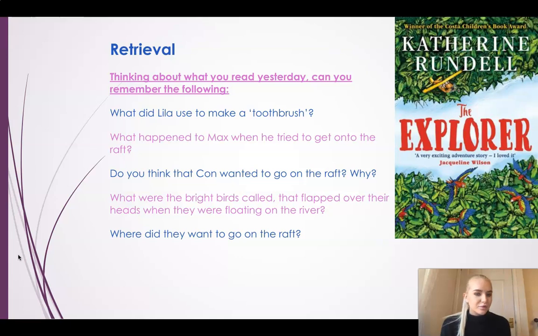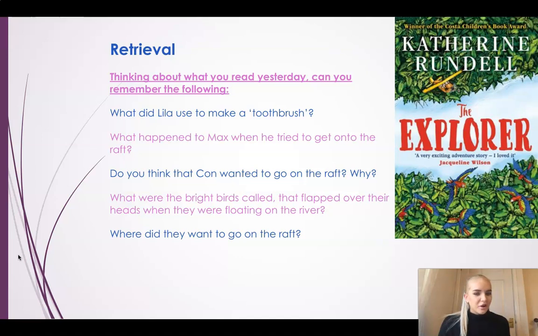Okay, what did Lila use to make a toothbrush? Do you remember? That's right, she put 4 twigs together and she brushed the edge of them to make them look like a paintbrush so they could use them to brush their teeth. What happened to Max when he tried to get onto the raft? That's right, he fell in, didn't he? And then he came back up and he was blowing out lots and lots of mud from his mouth, wasn't he? He was coughing lots.